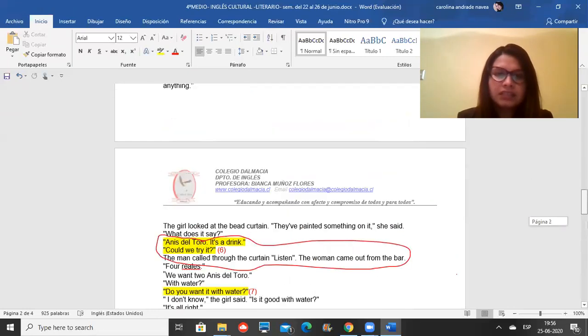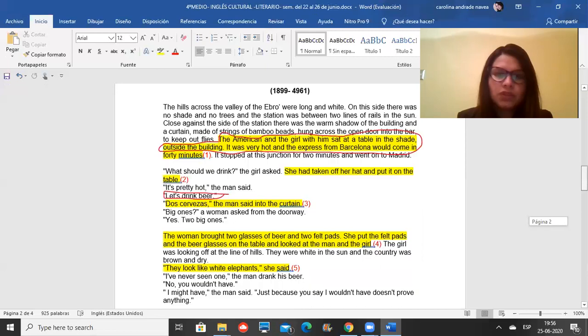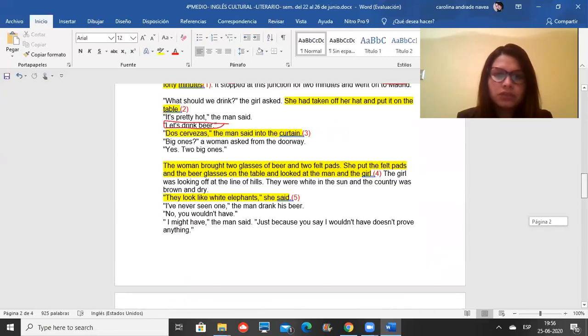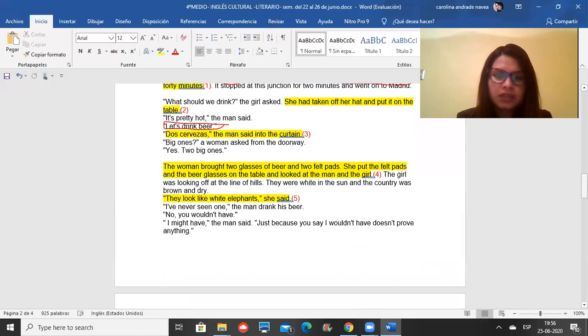Okay, and it says 1, 2, 3, 4, 5. Okay, I forgot to underline here. The woman brought 2 glasses of beer and 2 felt pads. She put the felt pads and the beer glasses on the table and looked at the man and the girl. So still describing what is happening.